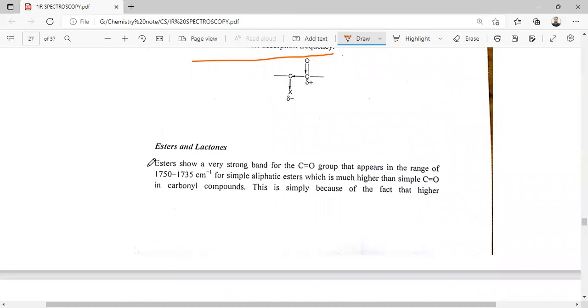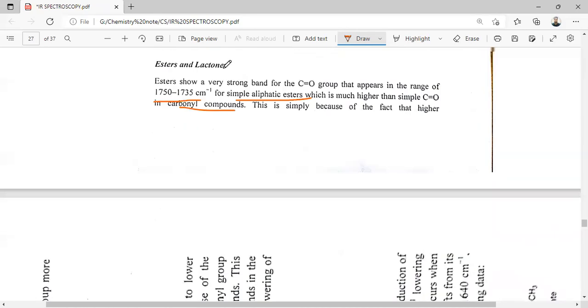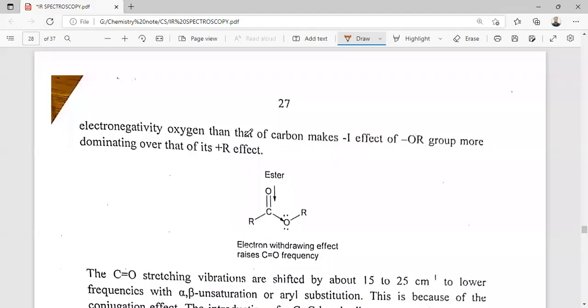Next, we will discuss the esters and lactones. Esters show a very strong band for the C=O group that appears in the range of 1750 to 1735 for simple aliphatic esters, which is much higher than the C=O in carbonyl compounds. This is because the electronegativity of the oxygen atom makes a minus I effect, which is more dominating than the plus R effect.